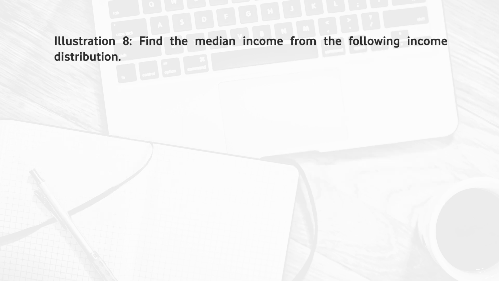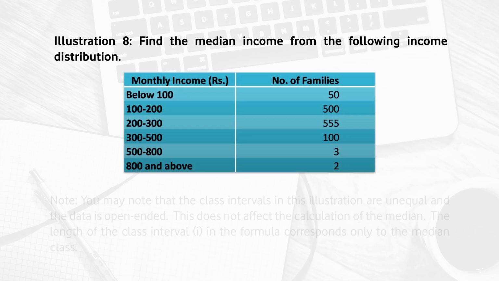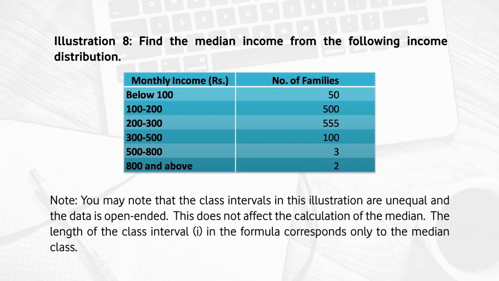So, if we see it with the help of an example, say for example, the monthly income of 50 families is below 100, 500 families is from 100 to 200, 555 families from 200 to 300, 100 families from 300 to 500, 3 families from 500 to 800 and 2 families 800 and above.